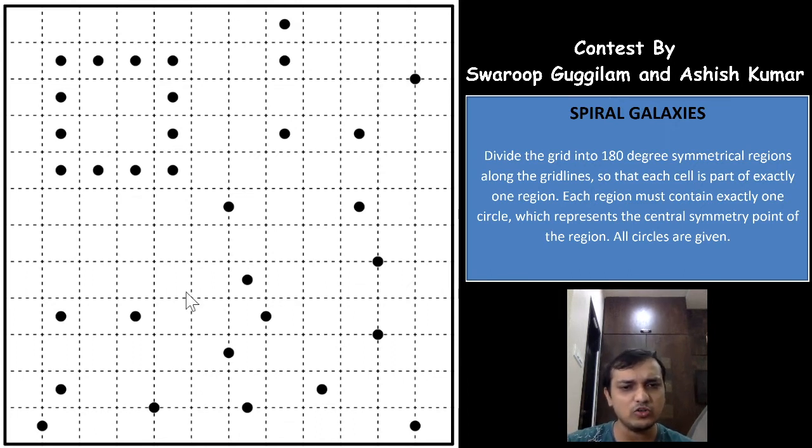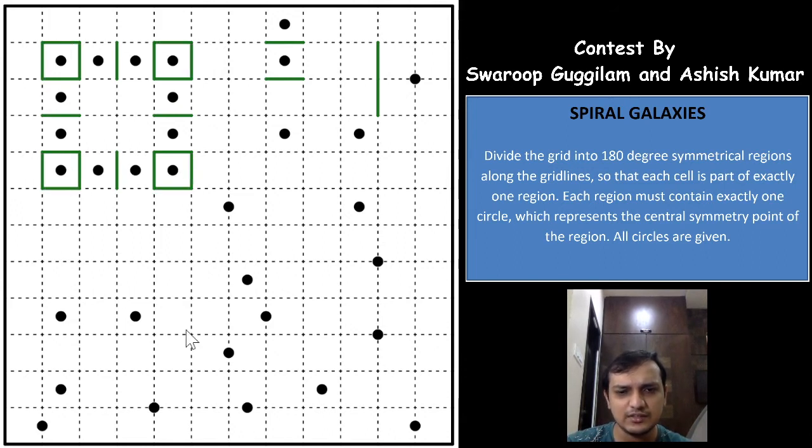So now coming on to the puzzle, let us just mark the borders where the galaxies cannot connect, or cannot go, right, as you can see here. Now if at all this galaxy takes this cell, it should have taken this cell as well, but this is already a galaxy, right? So each region will have only one galaxy. So we are just marking the borders here. As you can see, this galaxy cannot take any cell below it, so it cannot take any cell above it, because of the 180-degree rotational symmetry.